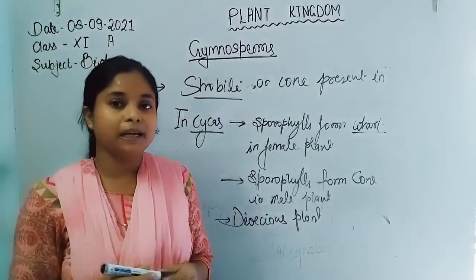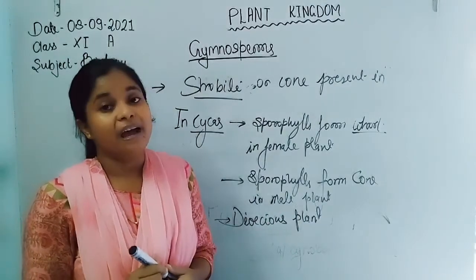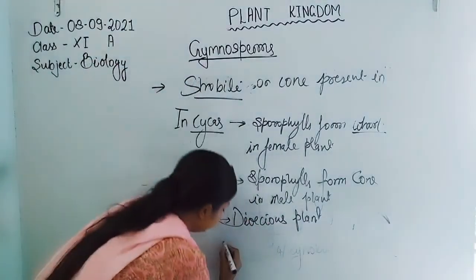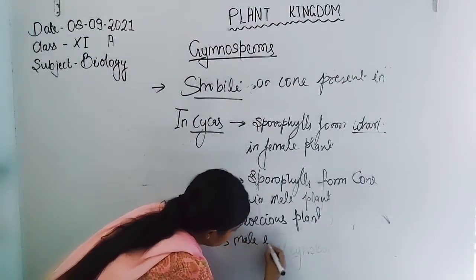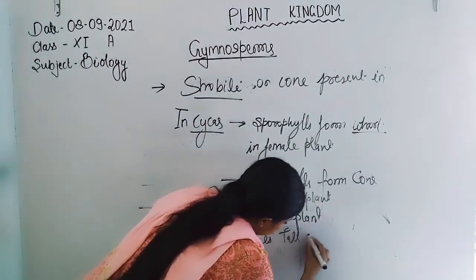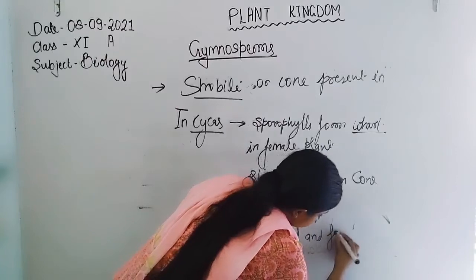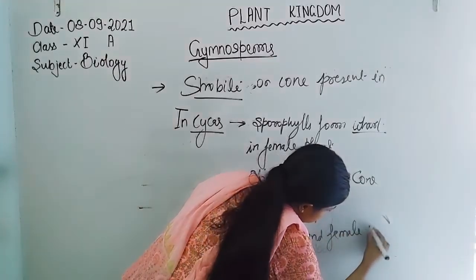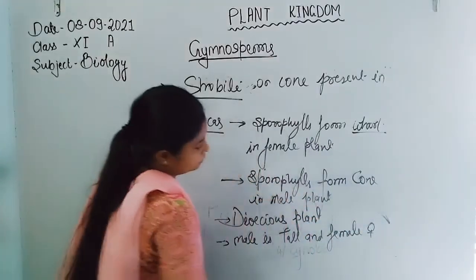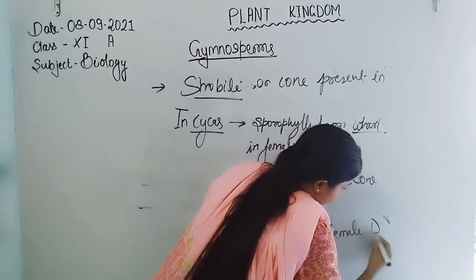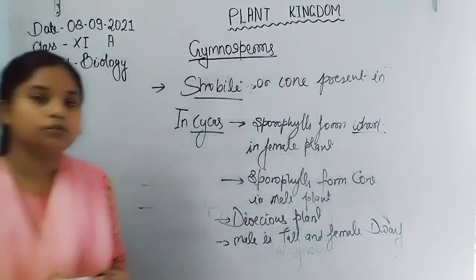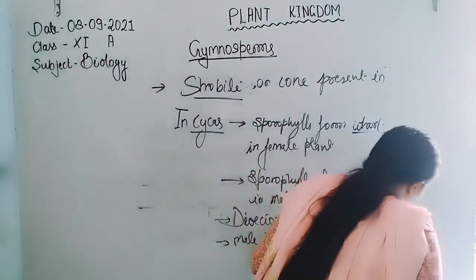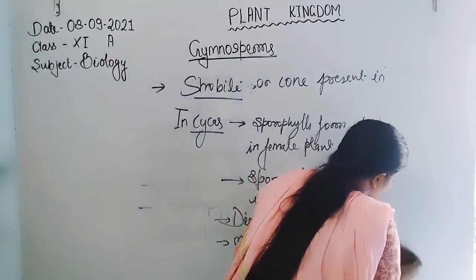Dioecious plant, male and female are different, and male is tall whereas female is dwarf. Female is dwarf. So overall these are the characteristics of the plant.